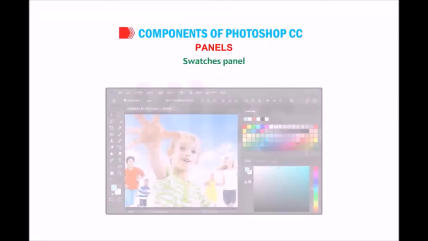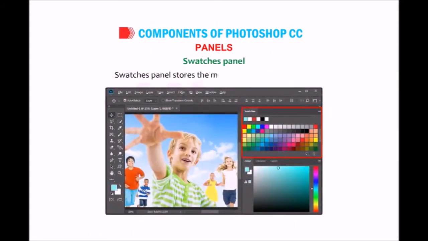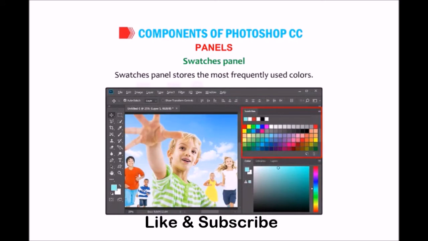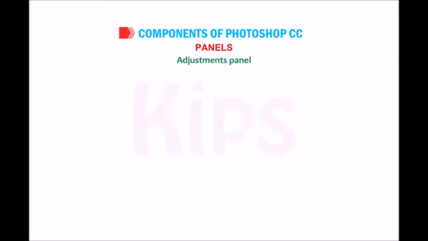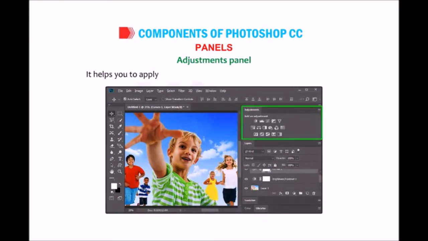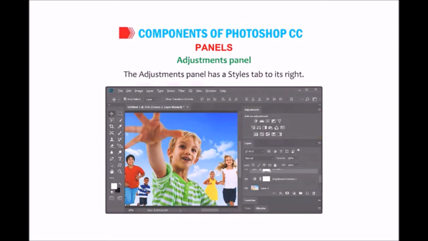Swatches panel. The Swatches panel stores the most frequently used colors. You can easily add or delete customized colors from the Swatches panel. Adjustments panel. It helps you to apply an effect to a group of layers in a much easier way. Later on, you can edit that effect while preserving the original layers. The Adjustments panel has a Styles tab to its right.